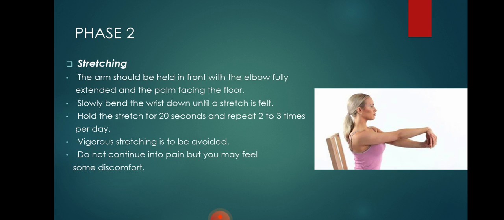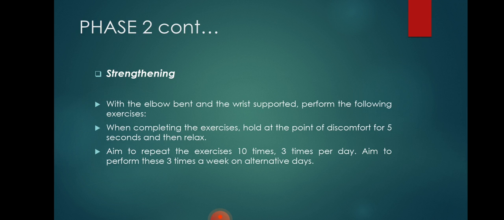In phase 2, we are heading towards the stretching and strengthening exercises. For stretching, the arm should be held in front with the elbow fully extended and the palm facing the floor as shown in the figure. Hold the stretch for 20 seconds and repeat it 2 to 3 times per day. Avoid vigorous stretching. Do not continue into pain, but you may feel some discomfort.